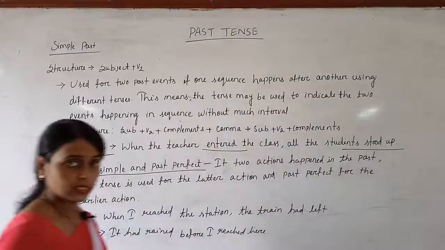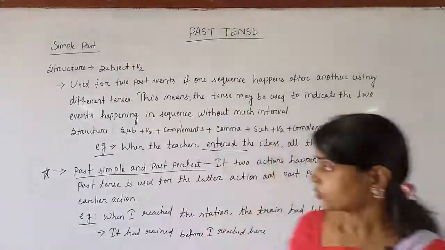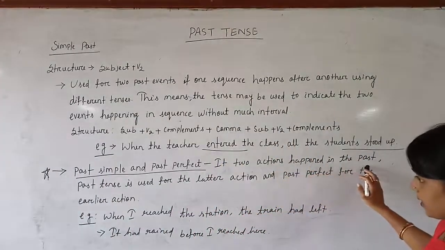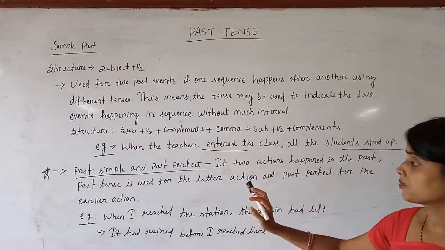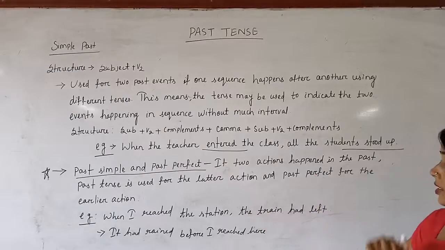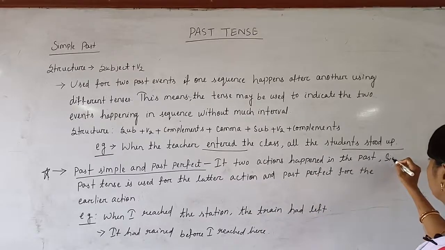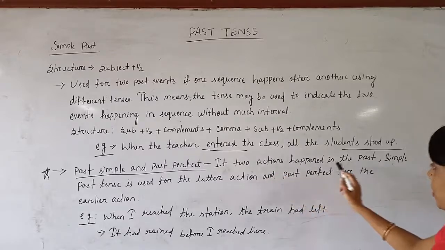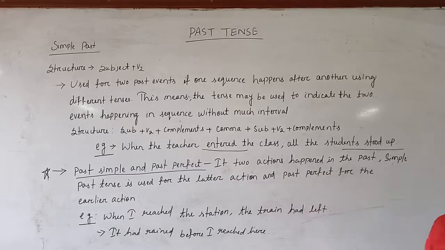So, I have given a star mark here. Look at it, what is written? If two actions happened in the past, simple past tense is used for the later action and past perfect for the earlier action.